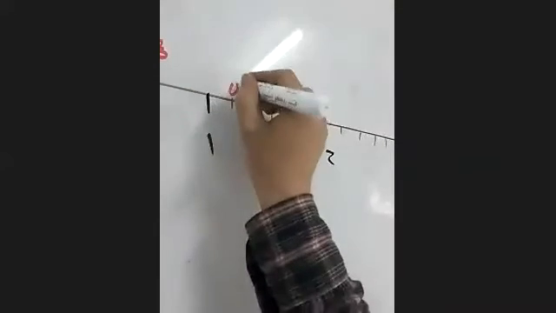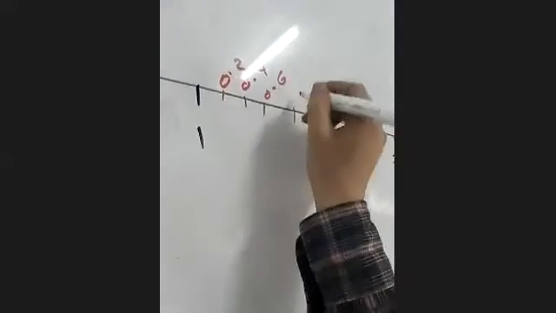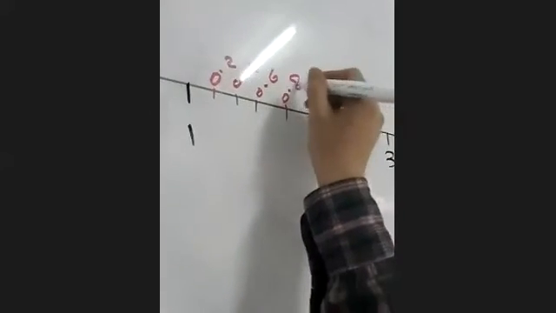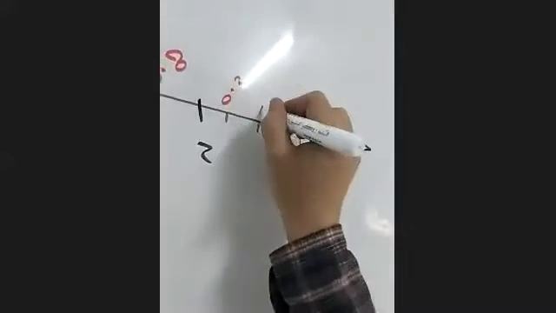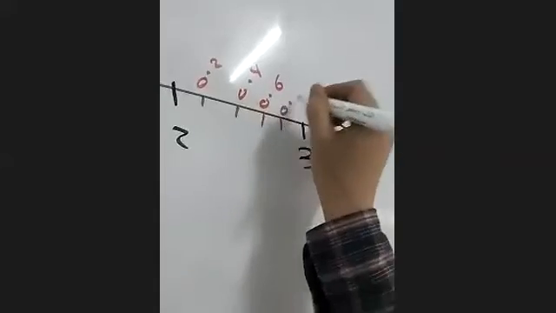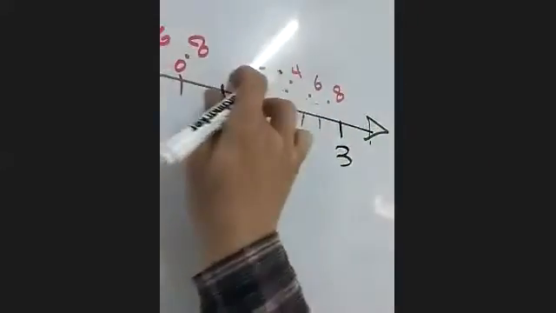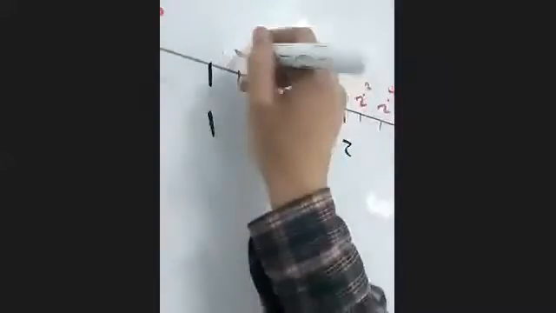Here 0.2, 0.4, 0.6, 0.8, then 2, and 0.2, 0.4, 0.6, 0.8.